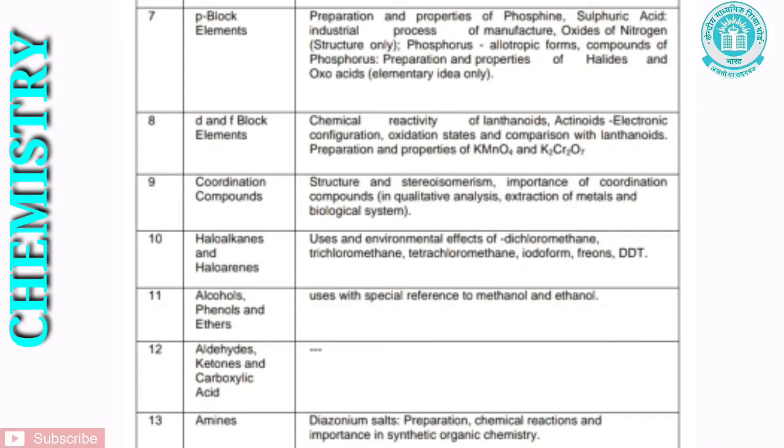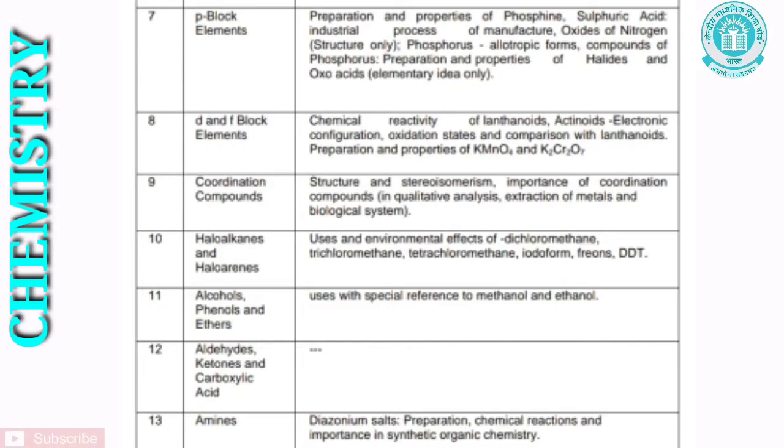Let us see the next chapter, that is haloalkanes and haloarenes. Under this chapter, uses and environmental effects of dichloromethane, trichloromethane, tetrachloromethane, iodoform, freons, DDT have been removed. Let us see the next chapter, that is alcohol, phenol and ether. Uses with special reference to methanol and ethanol have been removed from this chapter. The next chapter is aldehyde, ketone and carboxylic acid. Under this chapter, no topic has been removed by CBSE.